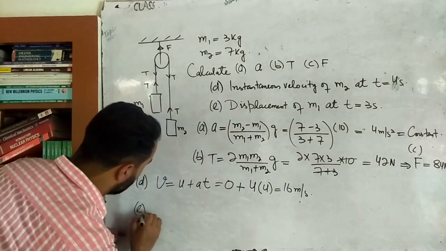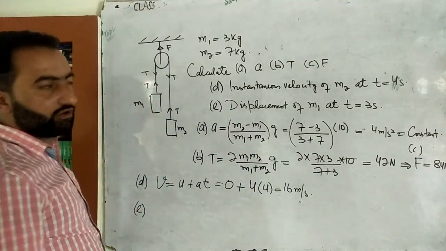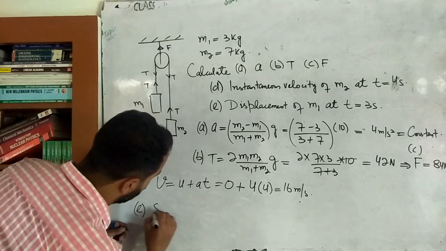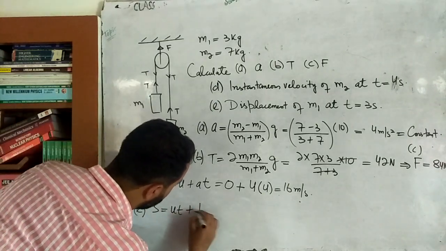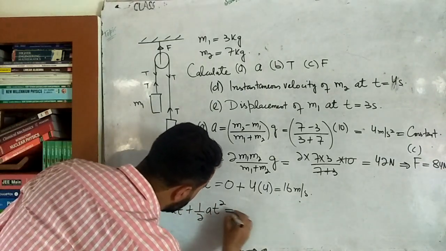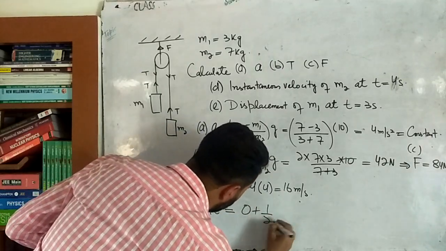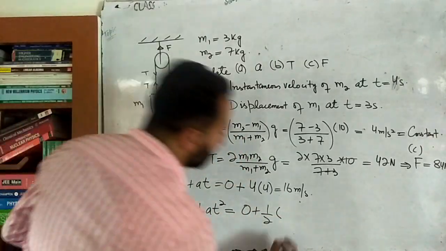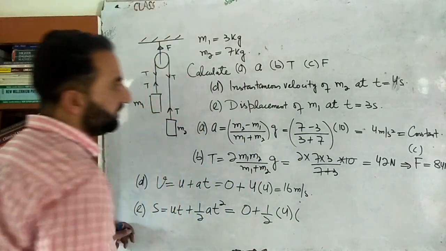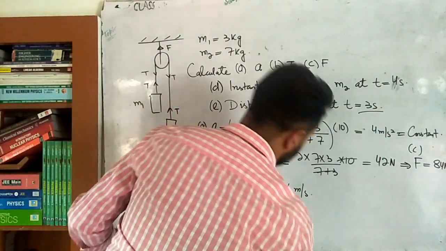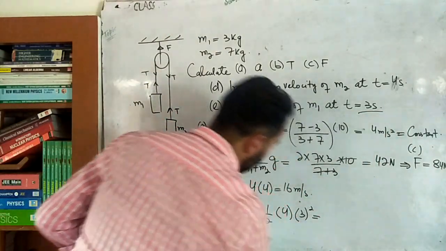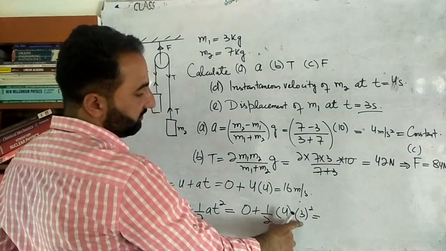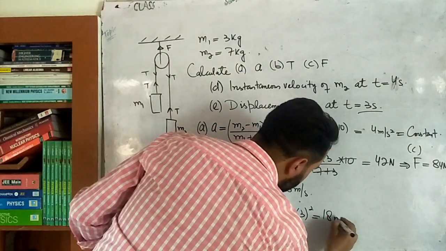Then E part is that we have to calculate displacement or the distance. So again, we will use the equation of motion, this one. S is equal to ut plus 1 by 2 at square. Again, initial velocity is 0, plus 1 by 2 times the acceleration we have calculated, that comes out to be 4, multiplied by t square. After what time do we have to calculate? After 3 seconds. So 3 square. So 2 ones are 2, 2 twos are 4, 3 square is 9, 9 twos are 18. So 18 meters is the answer.